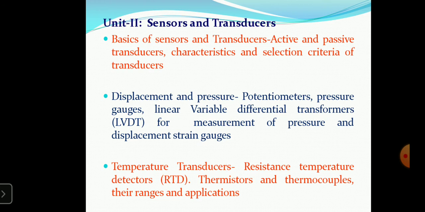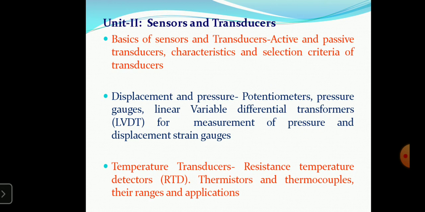Similarly, there is also the RVDT, the rotary variable differential transformer. That measures rotational displacement also, but that is not included in your syllabus. Then for pressure measurement, we can use diaphragms for measuring liquid pressures or air pressures.